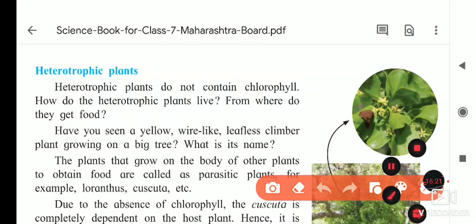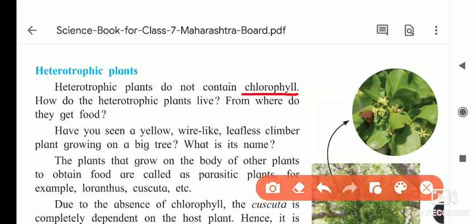The heterotrophic plants do not contain chlorophyll, meaning in their body the chlorophyll is absent. As you know, chlorophyll is present in photosynthesis; I showed you the video also. In the presence of chlorophyll, plants produce their own food, but these plants don't have chlorophyll, so they are called heterotrophic plants, and they perform heterotrophic nutrition.